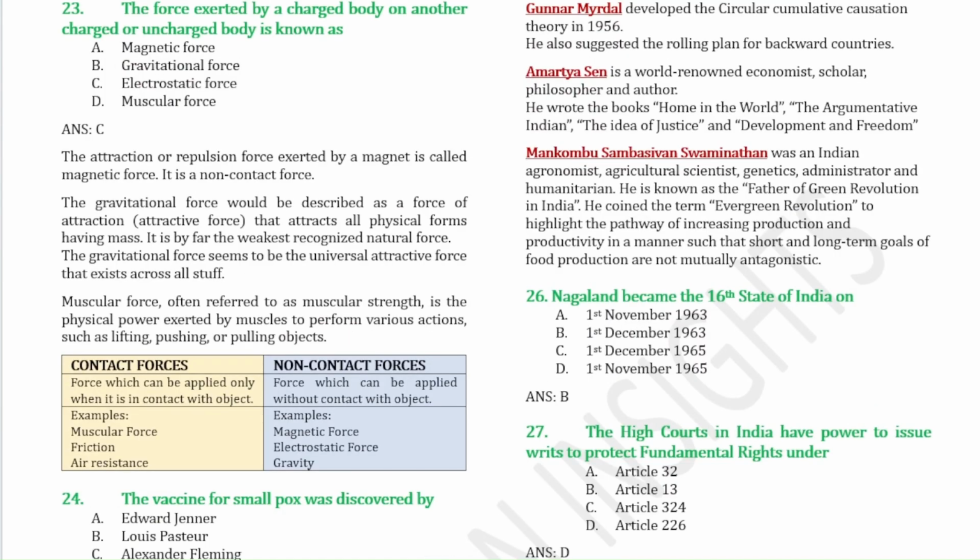Next, the force exerted by a charged body on another charged or uncharged body is known as electrostatic force. Magnetic force means the attraction or repulsion force exerted by a magnet, and it is a non-contact force. So you have to know the difference between contact forces and non-contact forces, so it is given here. And then muscular force means it is the physical power exerted by muscles to perform various actions such as lifting, pushing, pulling objects, etc.